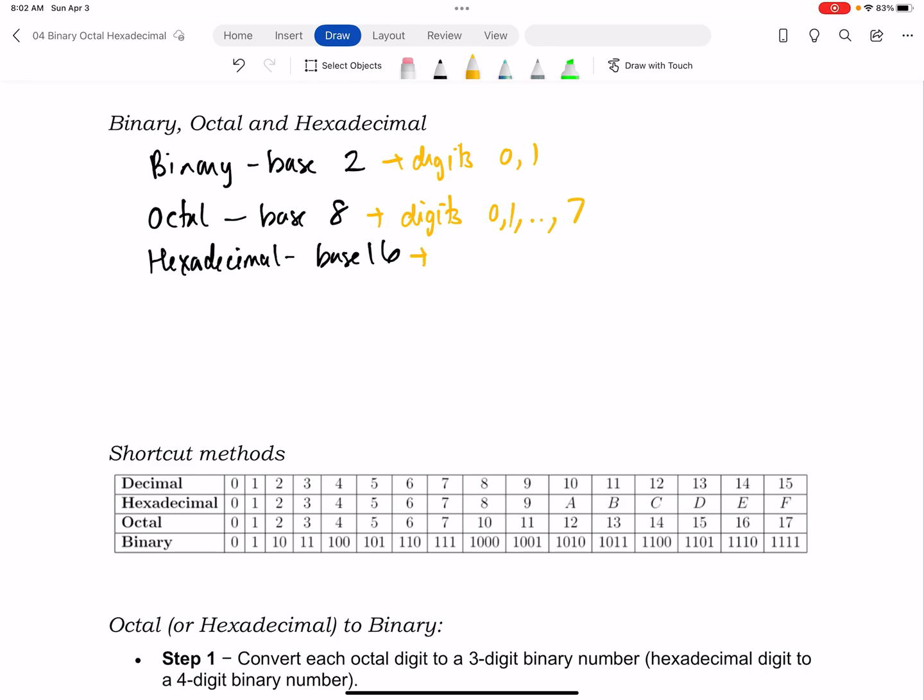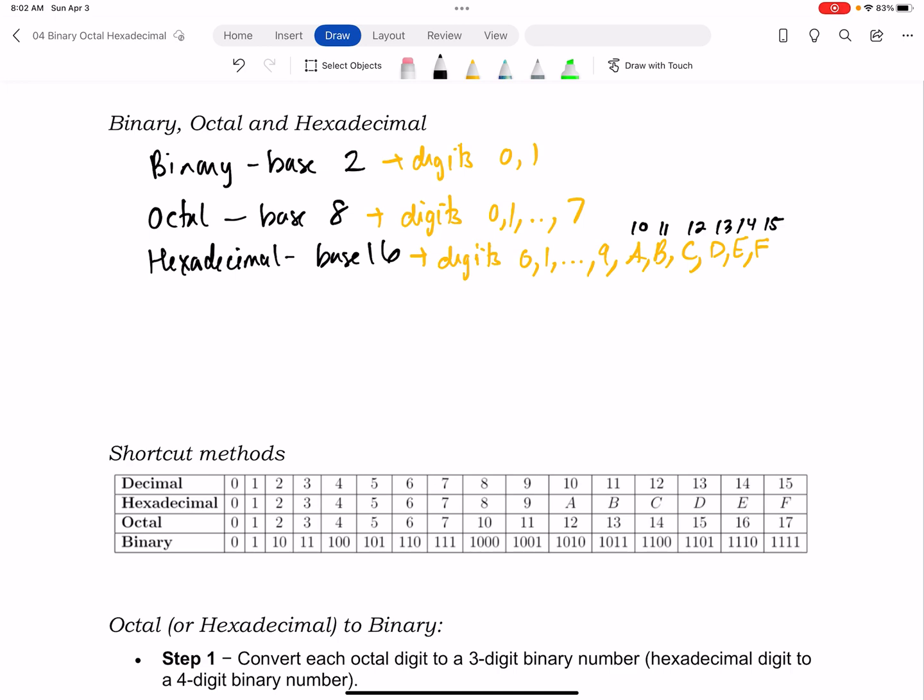But when we think about hexadecimal, I need to get all the way up to 16. And so I'm going to use 0 through 9, and then I'm going to start to use letters A, B, C, D, E, F. So if your remainder, for instance, was a 10, you would use the letter A as your digit. If your remainder was an 11, 12, 13, 14, or 15, you would use the letters B, C, D, E, and F.